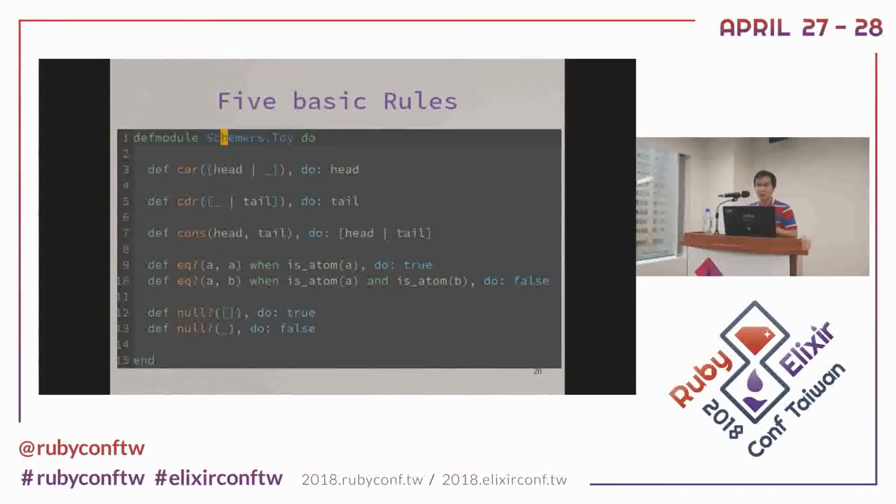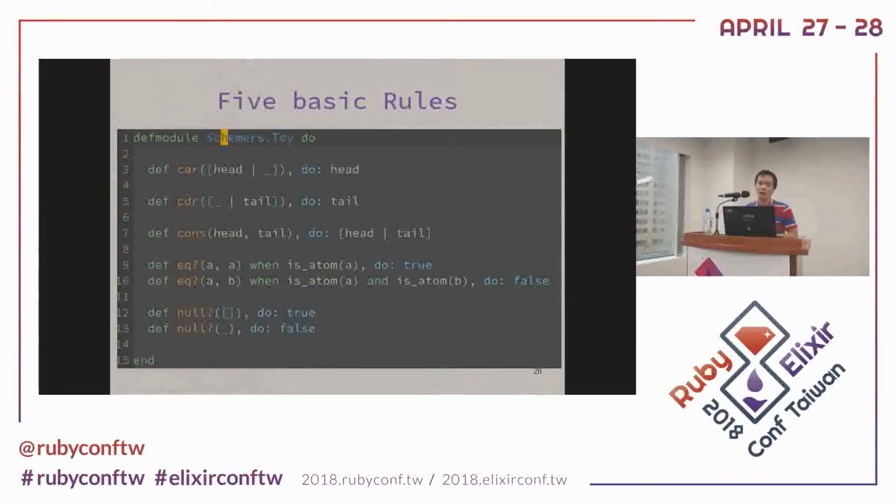So before we start, we have the 5 basic rules. One is car. Car is taking the head, and cdr returns the tail. And cons puts the head and tail together to build a new list. And equal is like a question. Okay, so the equal function is pattern match, right? If it's equal A A, then we return true.